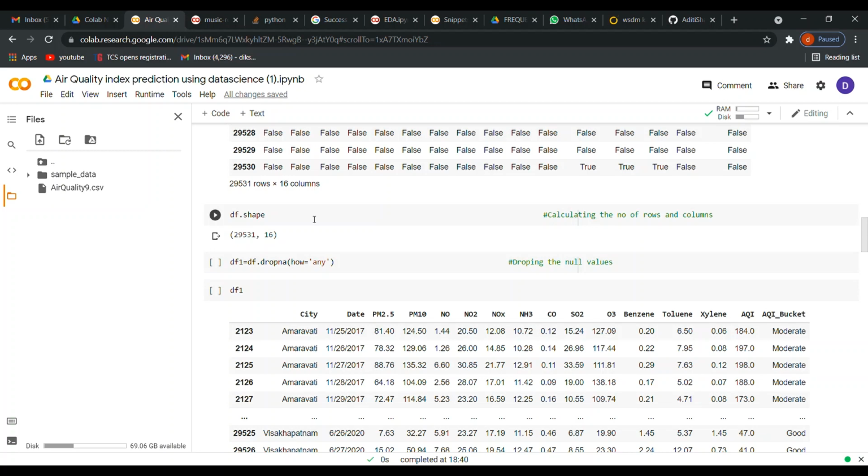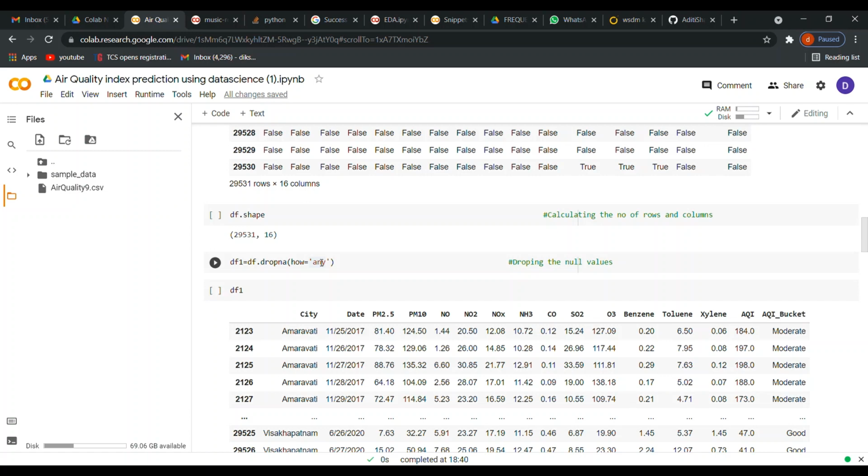The one thing is we can drop the null values, or else we can fill the null values. So as you can see here, the data set is large. It contains approximately 30,000 rows over here. So it's okay if we drop the null values because the data set is very large.